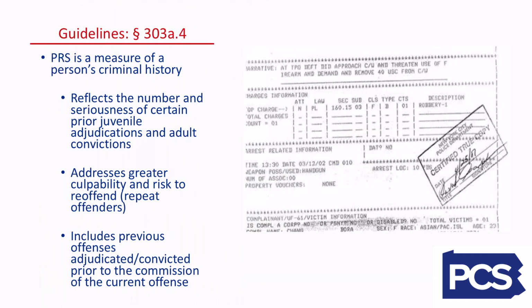When determining prior record score, that is, the measure of a person's criminal history, we look to the guideline section at 303A4. Consideration of the person's criminal history is based on offenses that were committed and the person adjudicated or convicted prior to the commission of the current offense. Prior record score reflects the number and seriousness of certain prior juvenile adjudications and adult convictions. Additionally, prior record score addresses greater culpability and risk to reoffend.